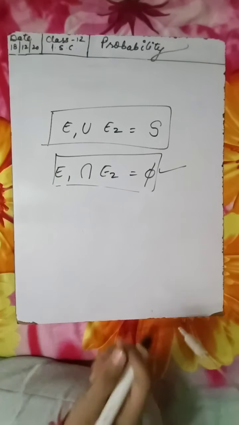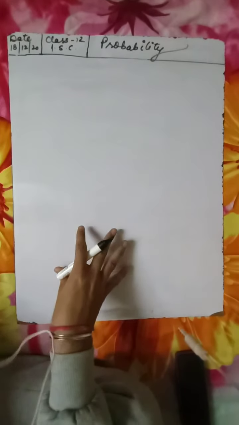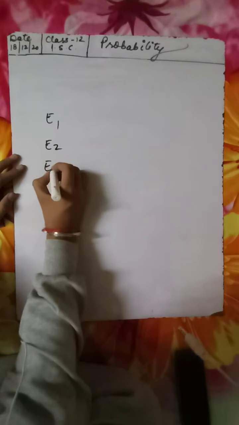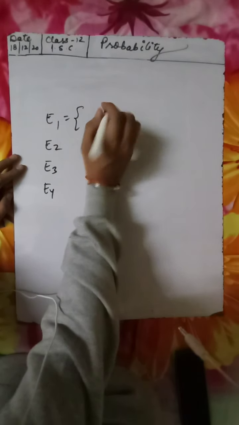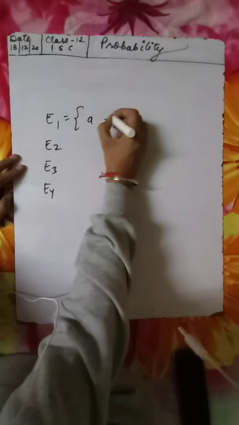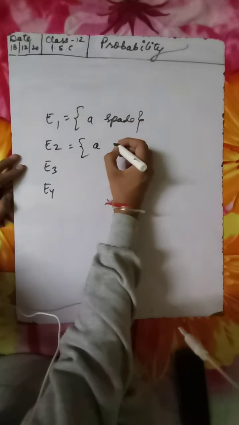A very good example we can understand: suppose we have a well shuffled pack of 52 cards. I'm considering four events: E1, E2, E3, E4. E1 says drawing a spade, E2 says drawing a club.